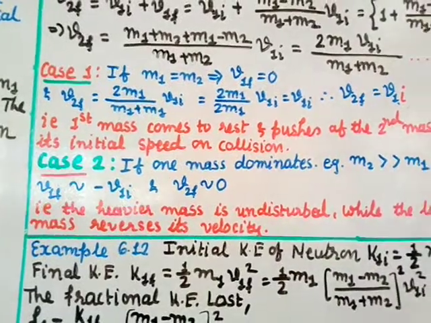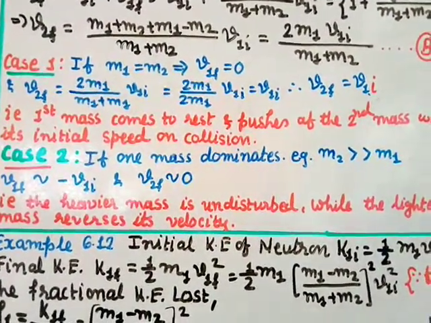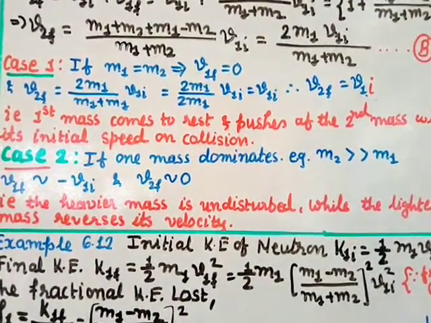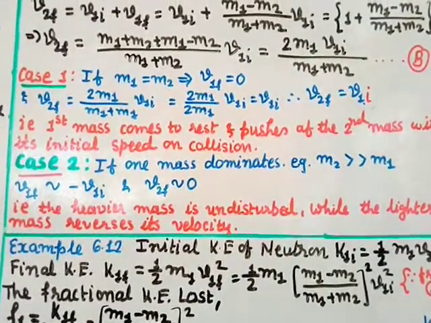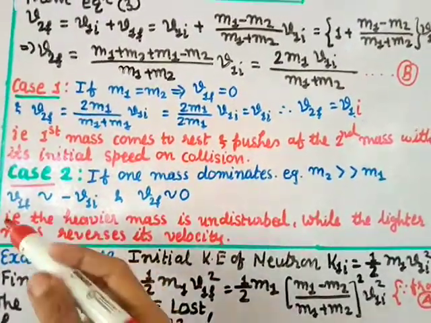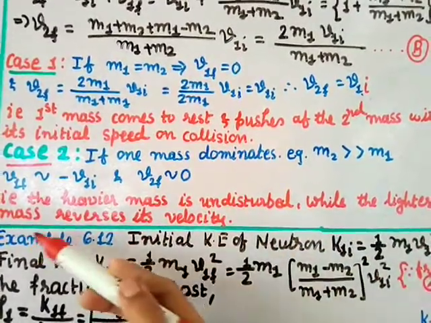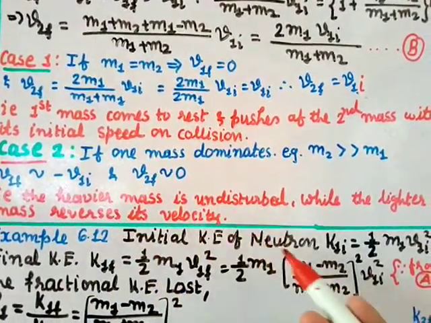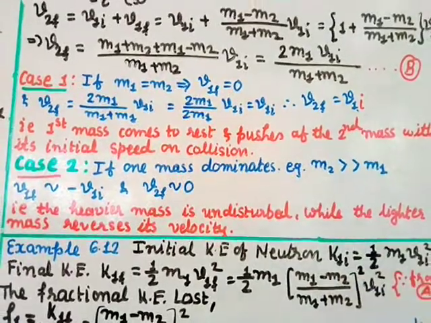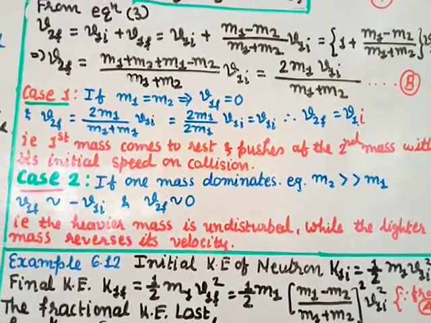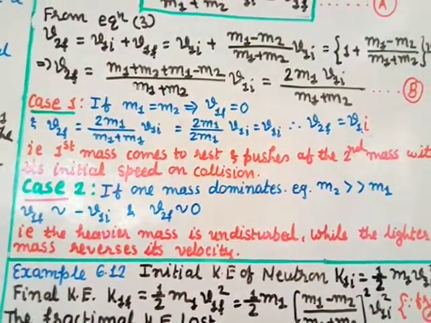Just think of the wall, right? The wall will not be moving. The wall will remain stationary, but your ball will turn back. That means the heavier mass is undisturbed while the lighter mass reverses its velocity. So those are the two cases: when one mass dominates the other, and when both masses are equal.